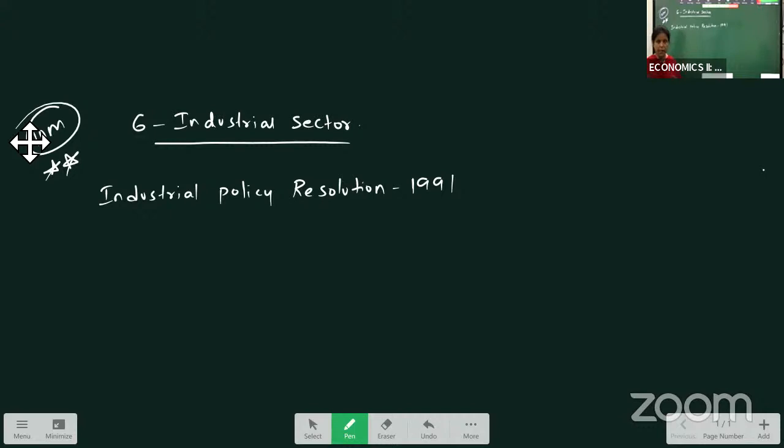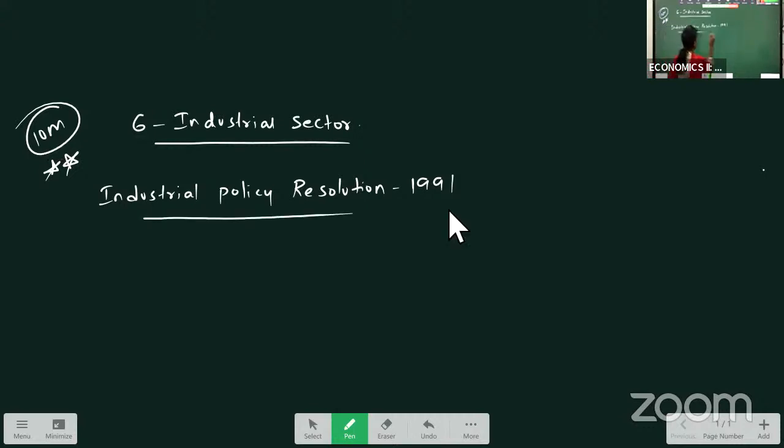Okay, in previous exams also they have given this question. In the year 91, Government of India introduced the new industrial policy with an objective to develop the industrial sector and to strengthen the industrial sector in the global market. With that objective, they started.